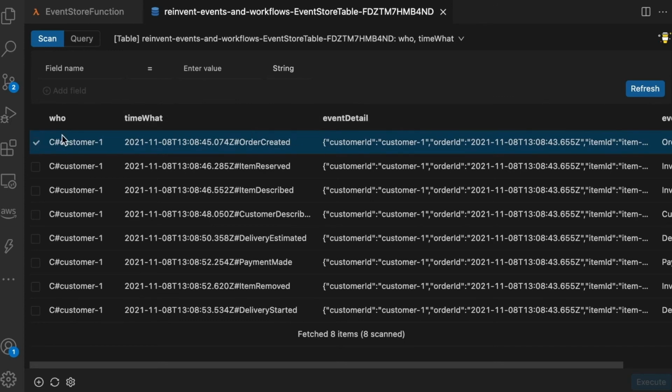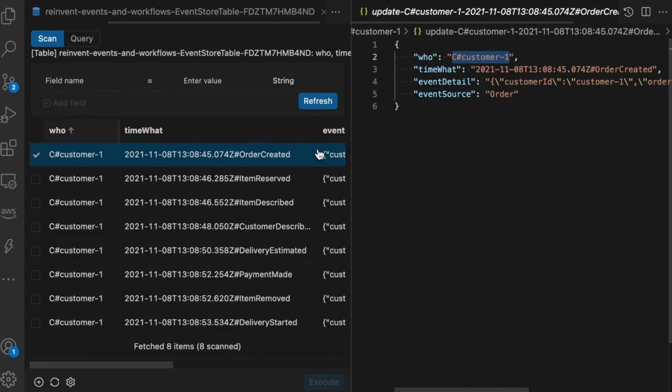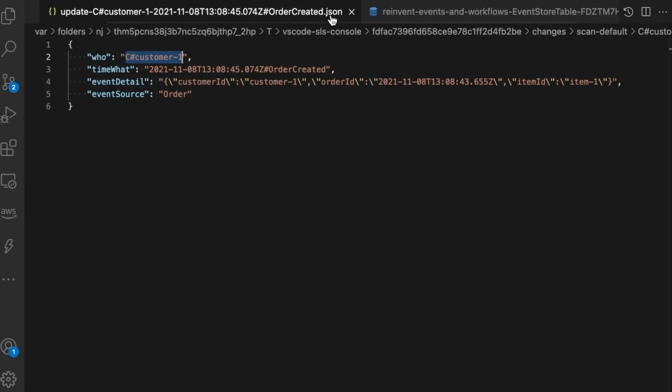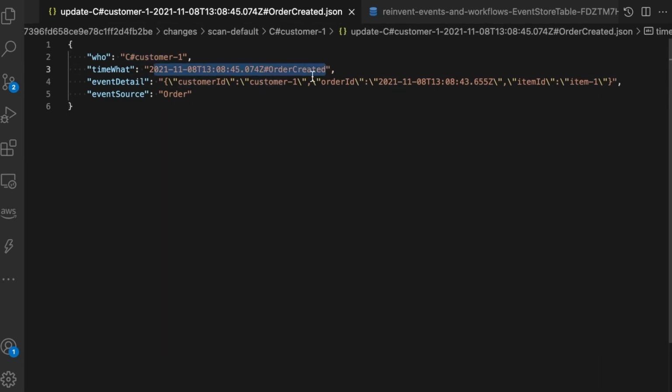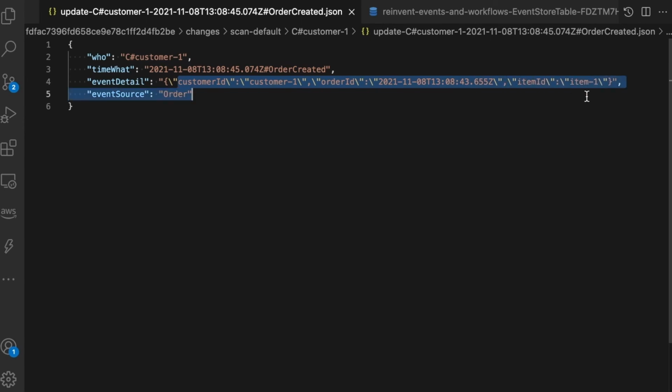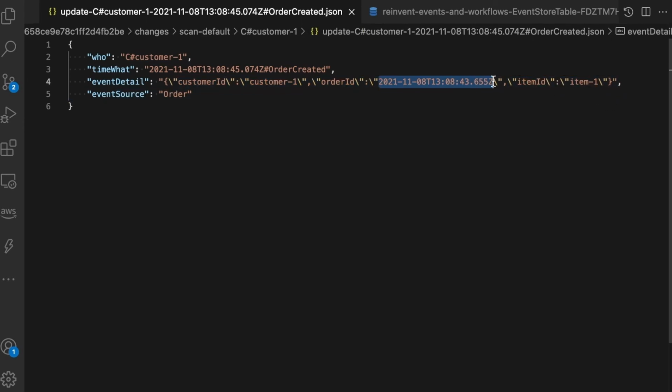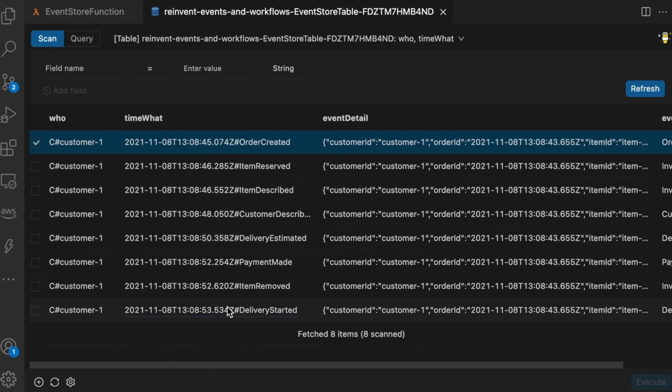This is super handy to understand what was going on in our application. So we're going to open any of these items, and we can see that there is a lot of information, like the customer ID and order created. This is the information that we got out from here. Let's get the order ID and see what happened to continue the delivery.